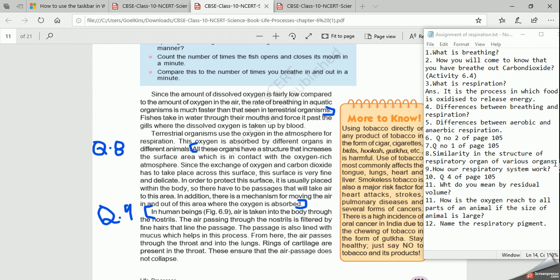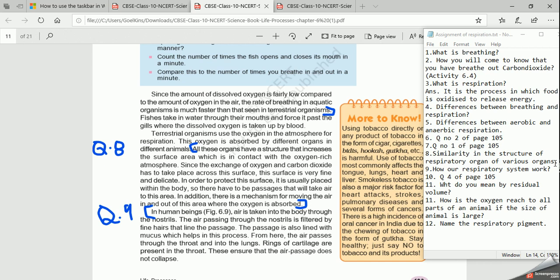Now, these are all in contact with the oxygen-rich atmosphere. Suppose I am talking about my lungs. In my lungs, they are in contact with blood vessels, which carry blood, and they take the oxygen from the alveoli and give out carbon dioxide. That we are going to explain afterwards.